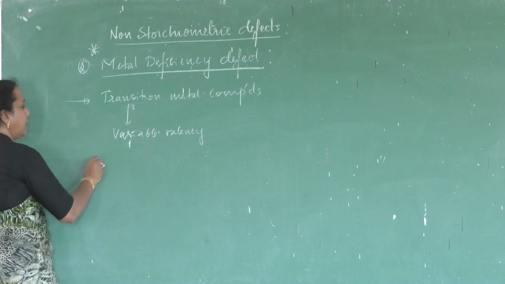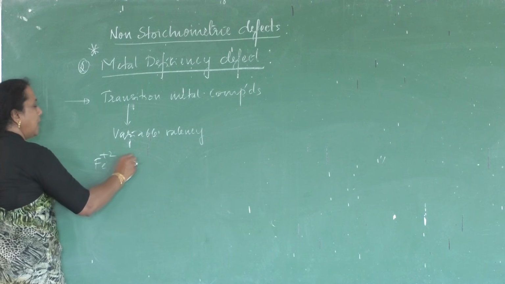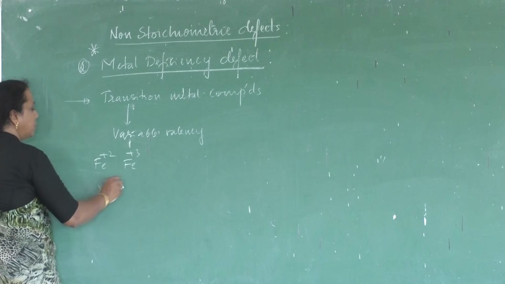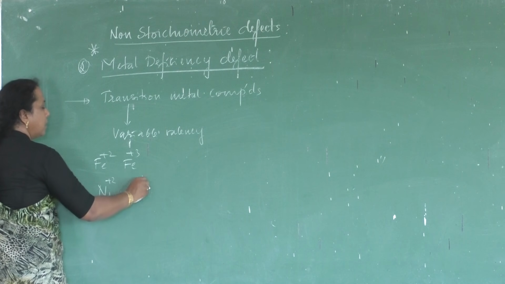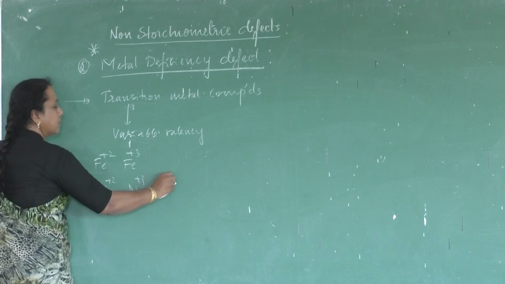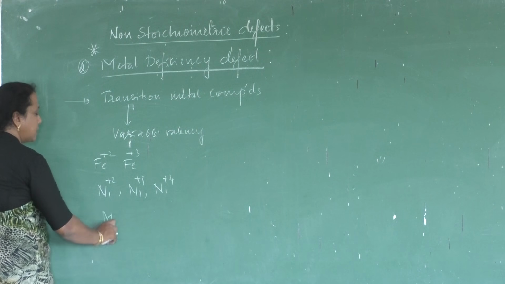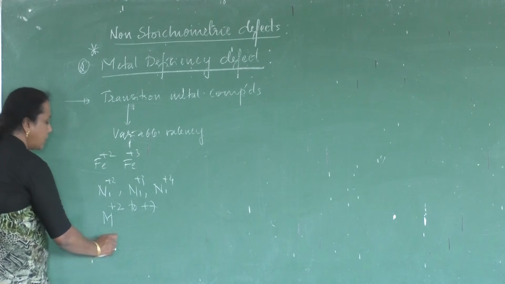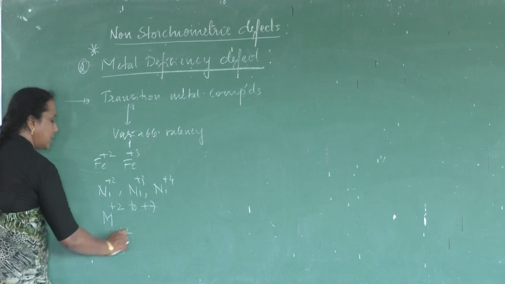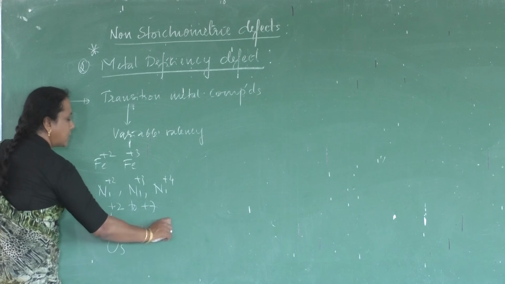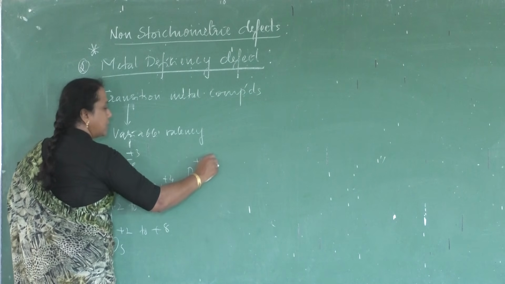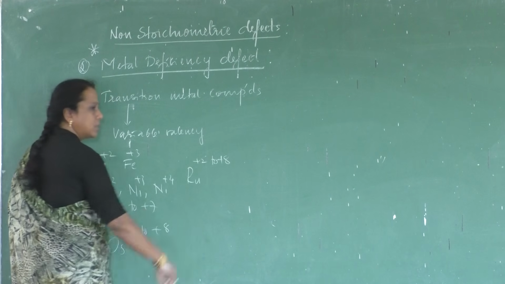For example, iron exhibits +2 and +3 valencies. Nickel exhibits +2, +3 and +4 valencies. Manganese exhibits oxidation states from +2 to +7. Osmium exhibits oxidation states from +2 to +8. Ruthenium, Ru, also exhibits oxidation states from +2 to +8.